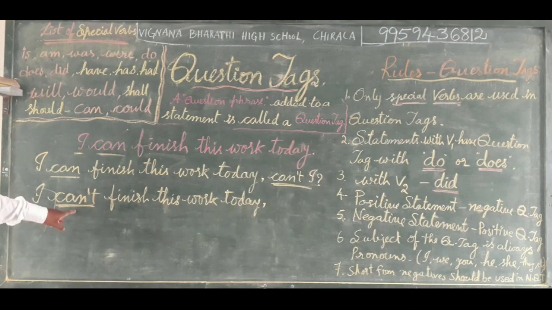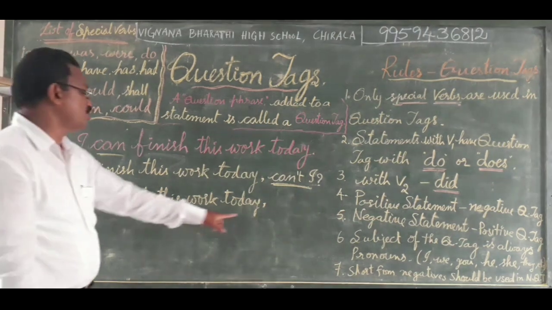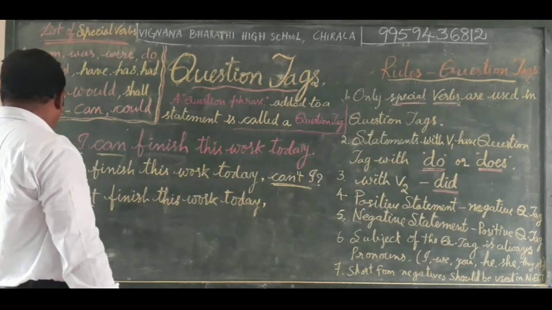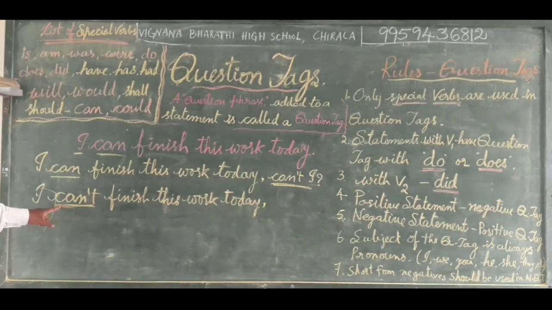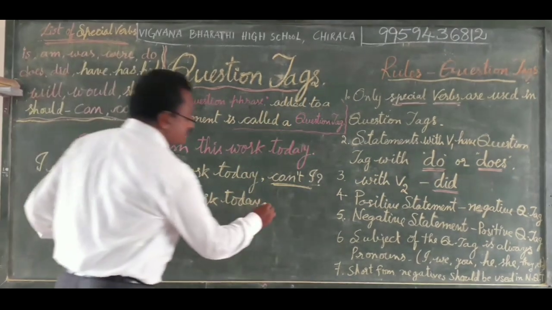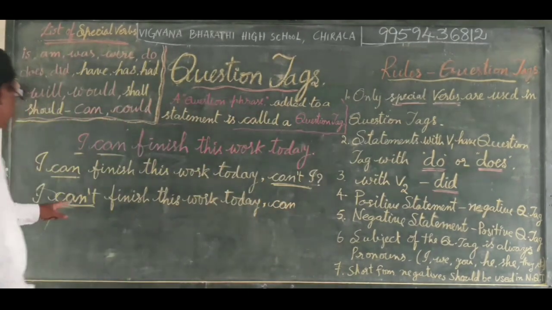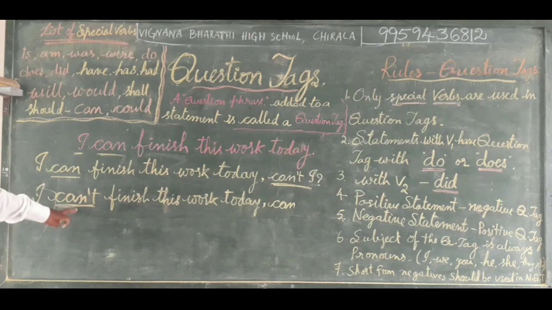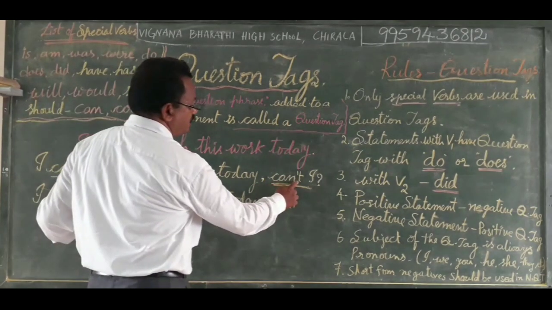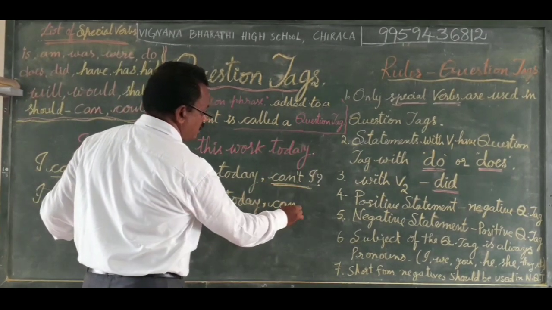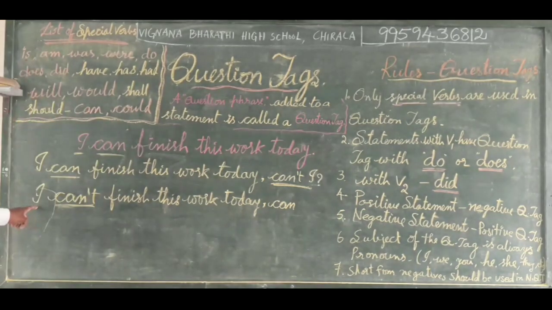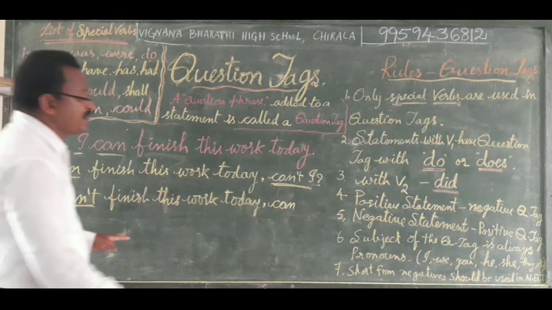This negative statement gets a positive question tag. So what is the special verb used in the sentence? Can. Here it is a negative statement, so we should not use can't, only can. And the pronoun used is I. So, can I?